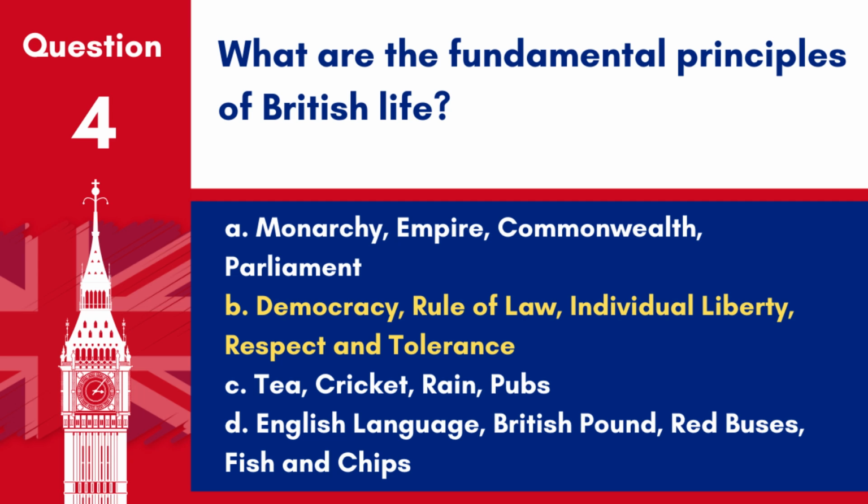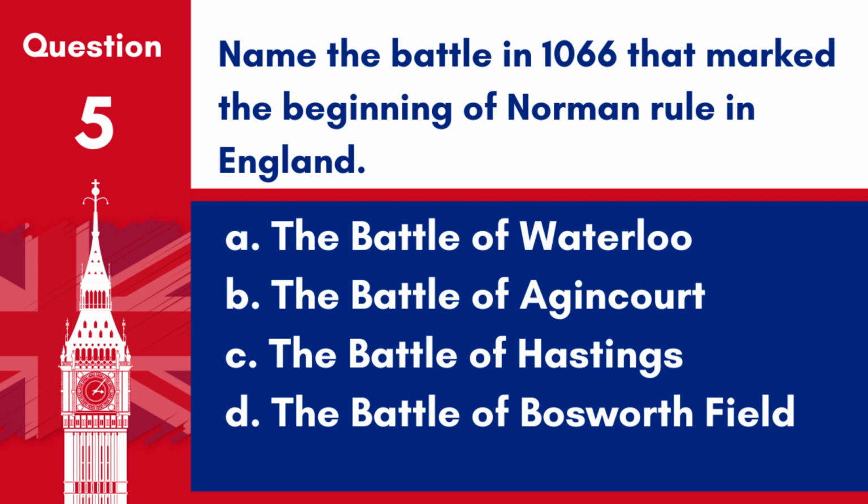respect. Question 5. Name the battle in 1066 that marked the beginning of Norman rule in England. A. The Battle of Waterloo. B. The Battle of Agincourt. C. The Battle of Hastings. D. The Battle of Bosworth Field. Answer: C. The Battle of Hastings. The Battle of Hastings in 1066 was a decisive Norman victory that marked the beginning of Norman rule in England, significantly impacting the country's history and culture.